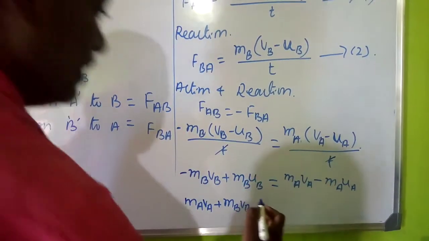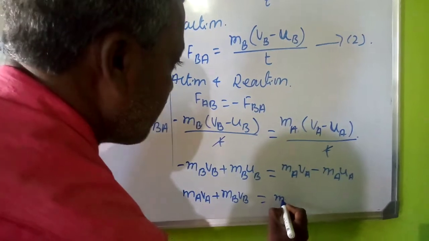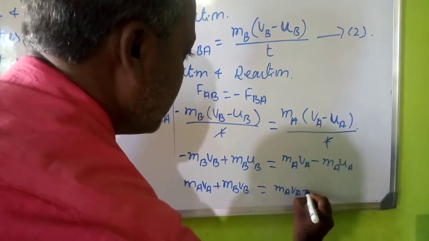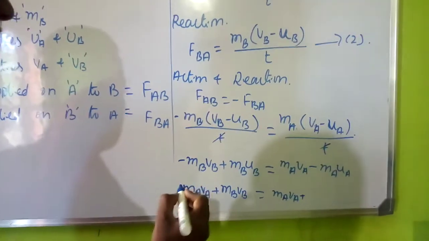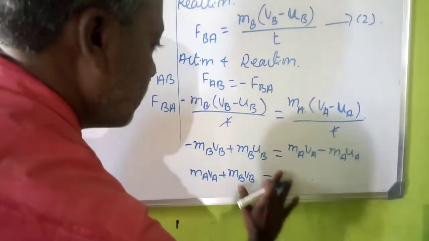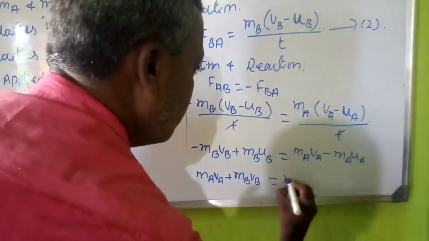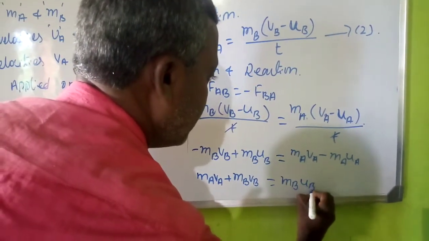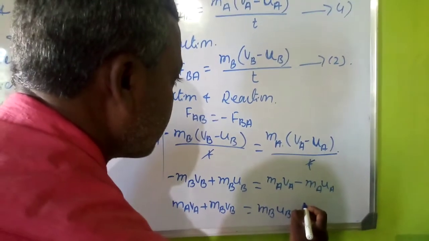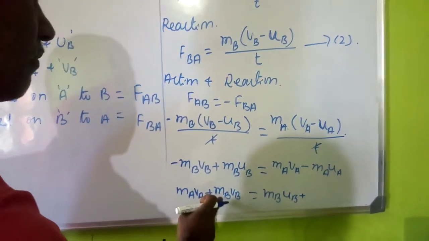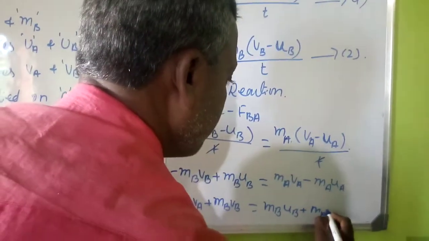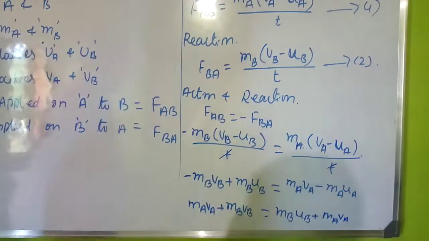You send that to that side, that is equal to MA VA plus, sorry, MB UB plus MA VA. Okay, so this is your final result.